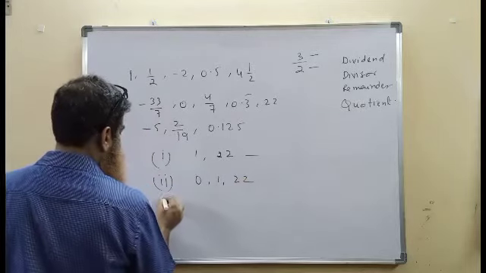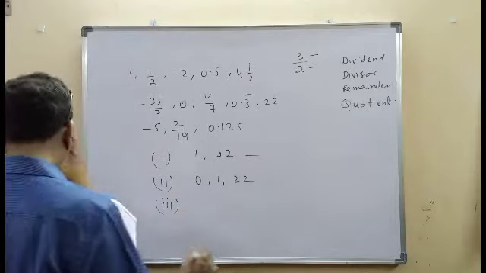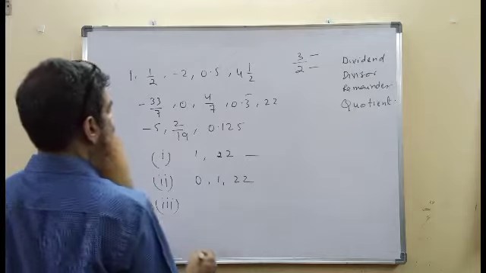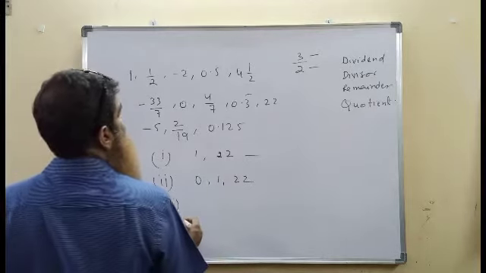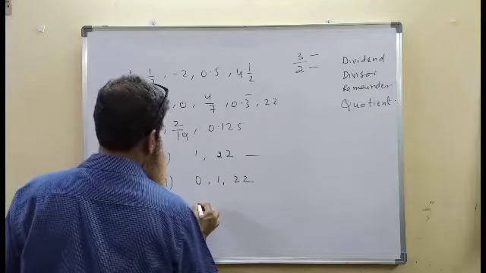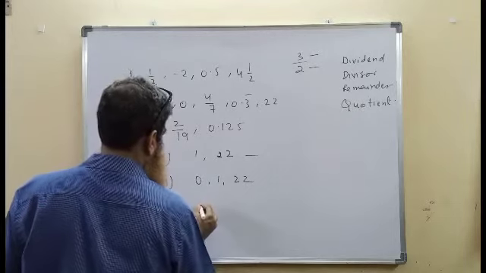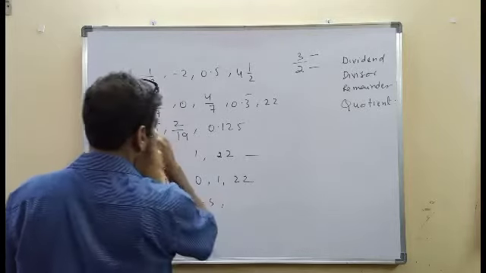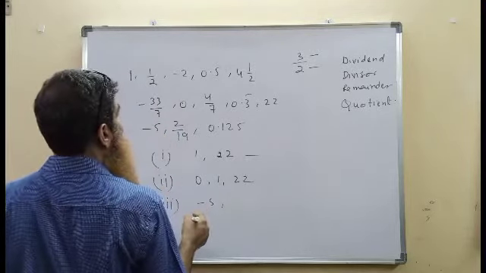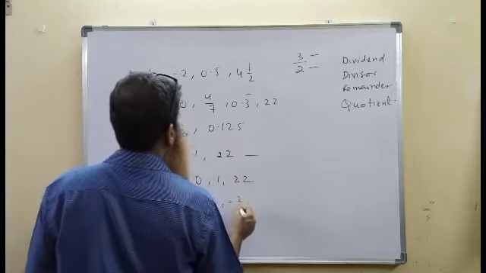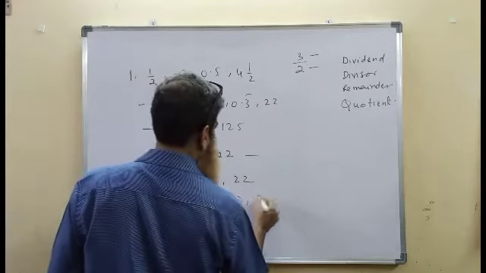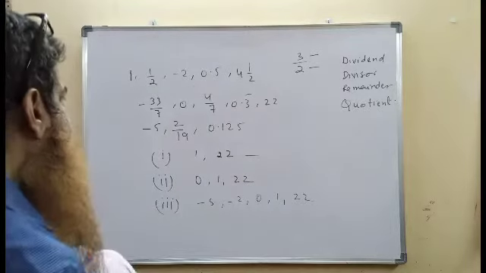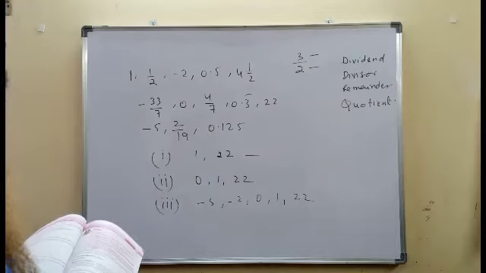Then in the third place we have integers: minus 5, minus 2, then 0, 1 and 22.